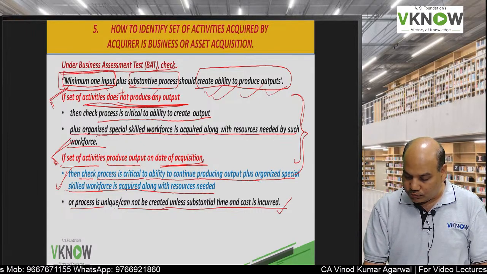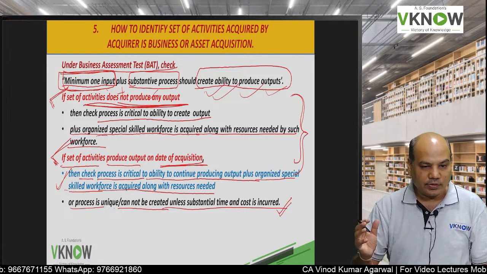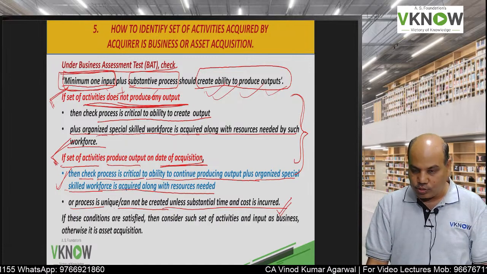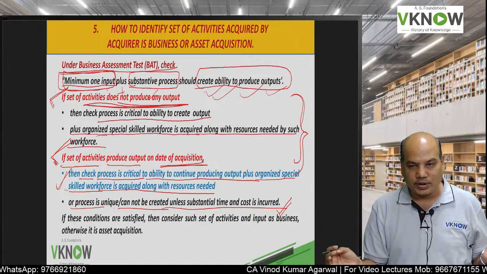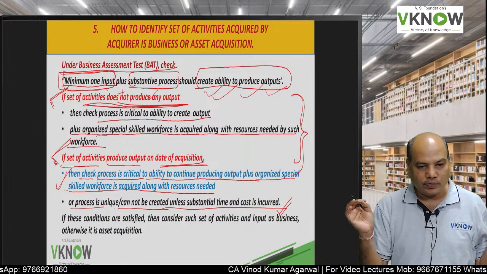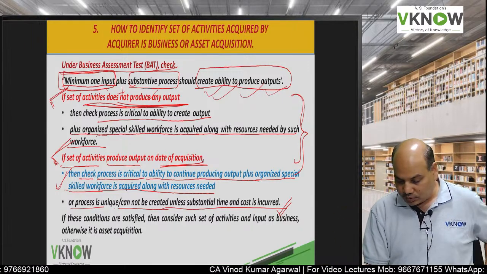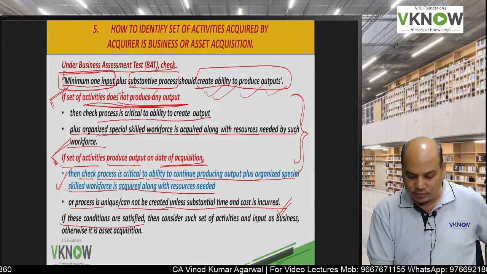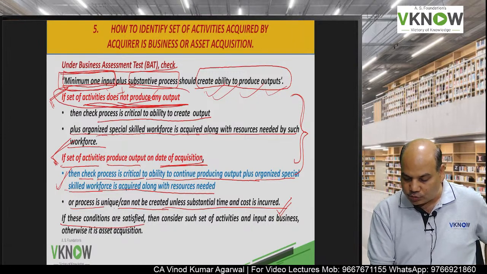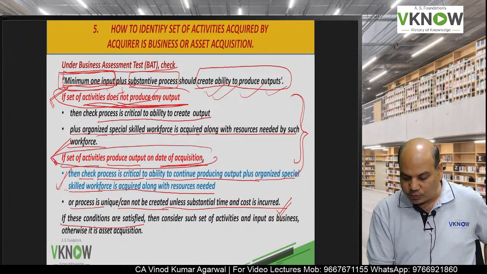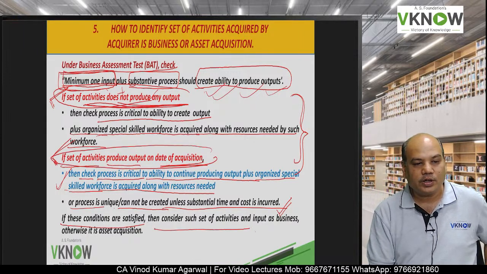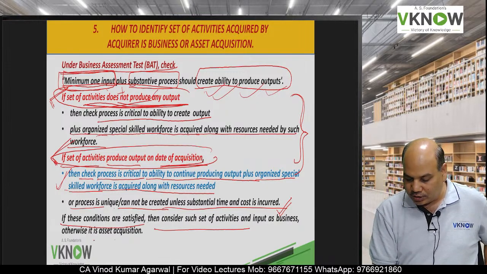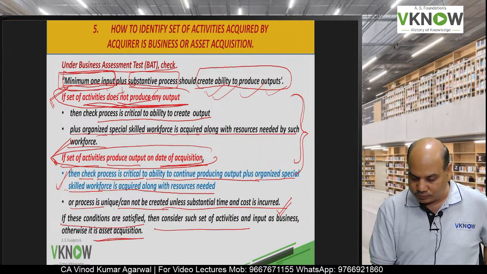So if you want to create a similar business, it will take a lot of time. If you want to create another Reliance kind of business, it will take a huge amount of time and huge expenses. If these conditions are satisfied, whether it is not producing output or it is producing output, then this set of activities will be called a business. Otherwise, it is an asset acquisition.